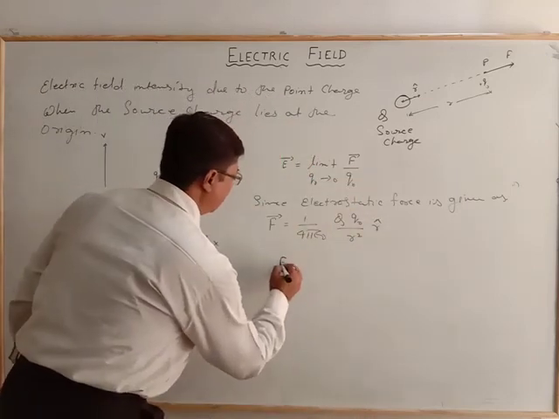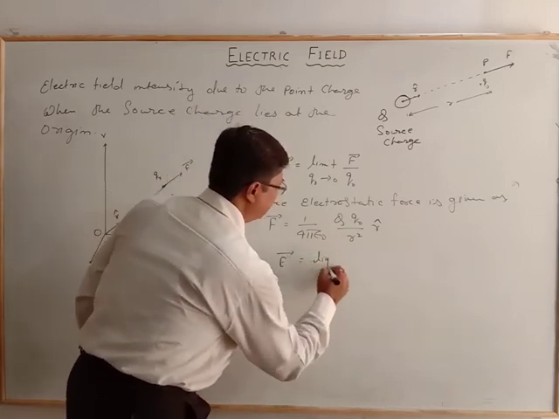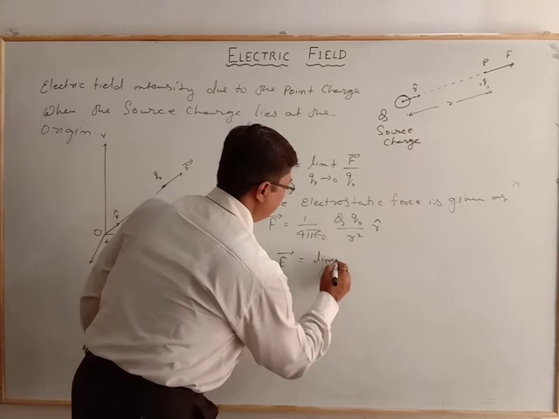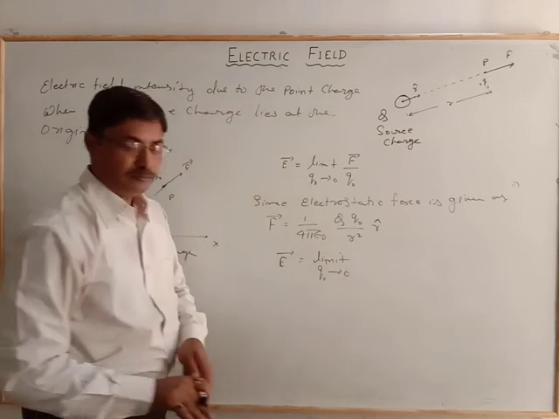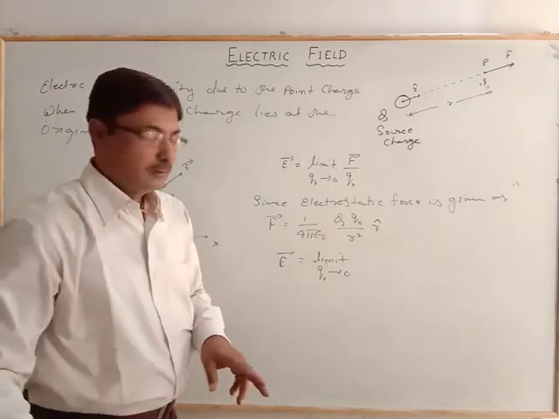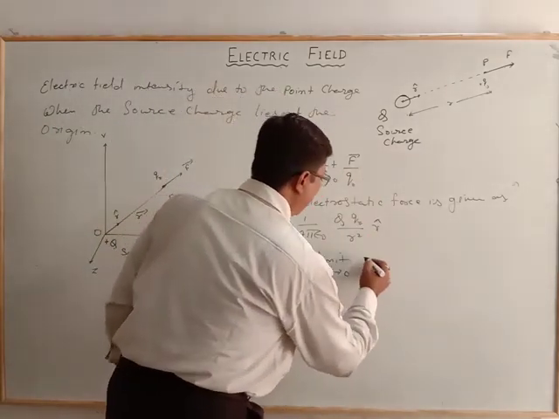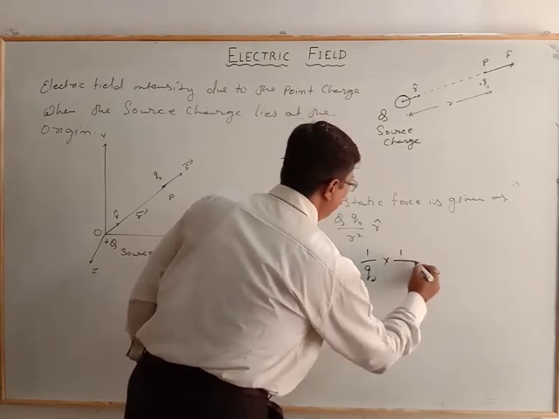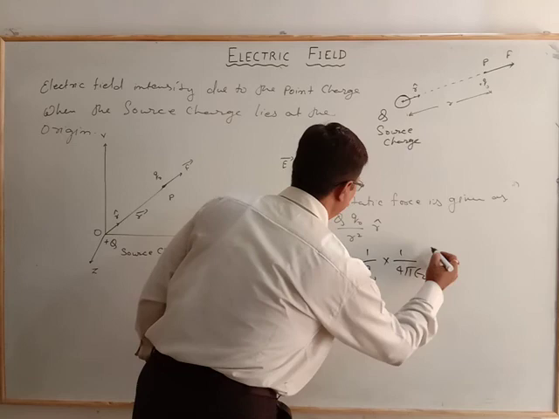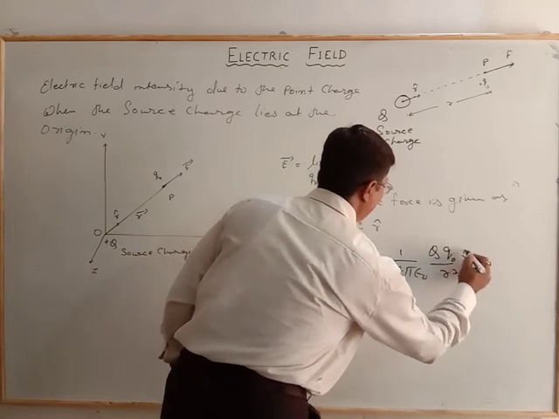So electric field E is equal to the limit Q naught tends to 0 of 1 by Q naught into 1 by 4 pi epsilon naught Q naught by r square into unit cap.